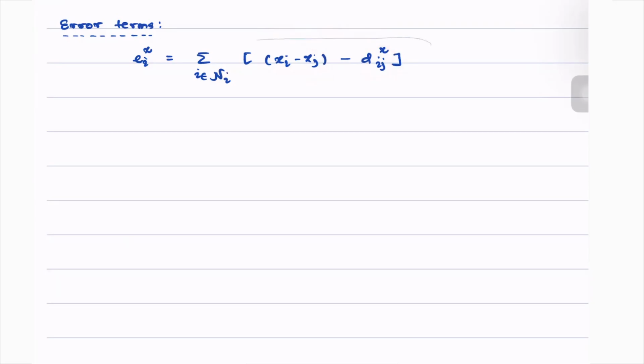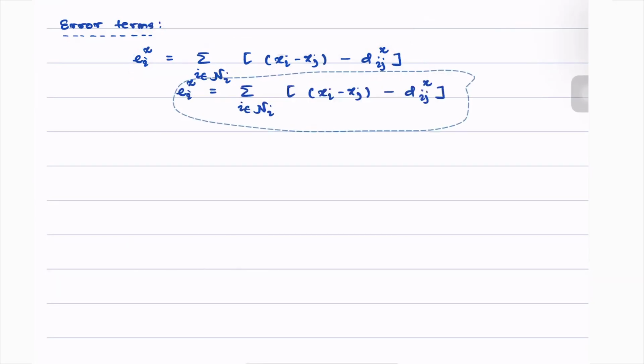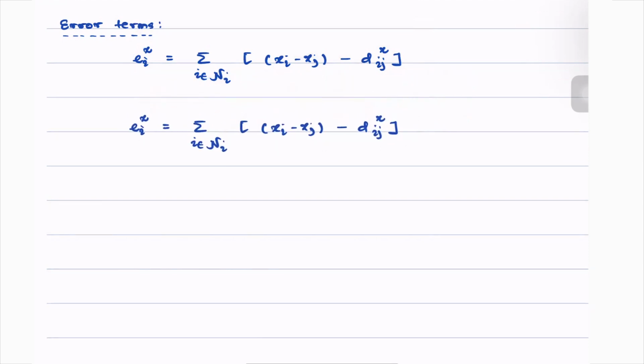Similarly, we can write it for the y direction as well. So eiy is nothing but yi minus yj minus dijy. So these are the errors in the x and y directions. With this, let us now define the state vector.